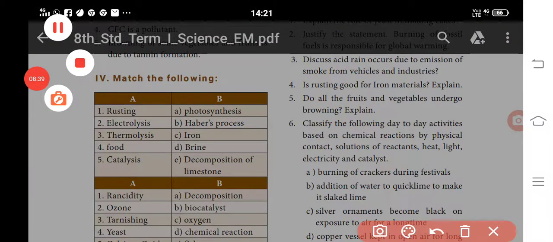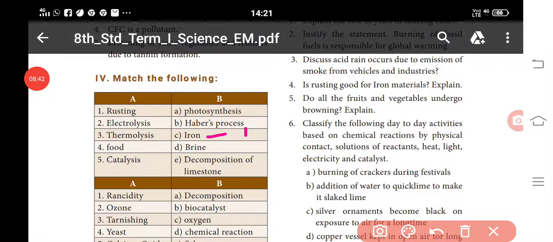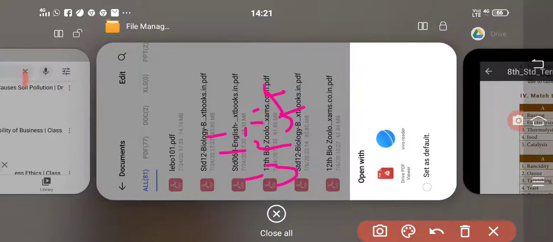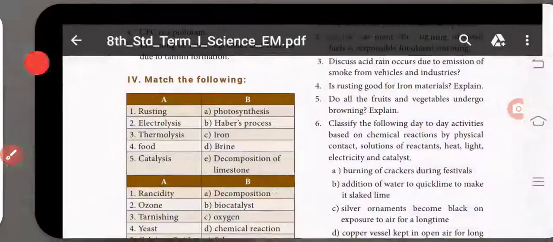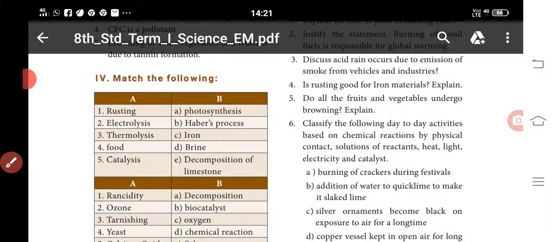Next, match the following. Rusting, iron. Electrolysis, green. Thermolysis, decomposition of limestone. Food, photosynthesis. Catalysis, ammonia. Understand? Rusting, iron. Catalysis, green. Thermolysis, decomposition of limestone. Food, photosynthesis. Catalysis, Haber process.